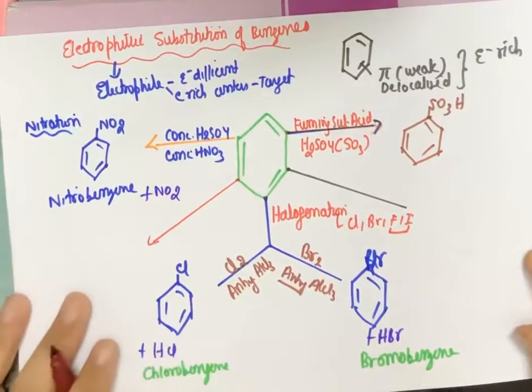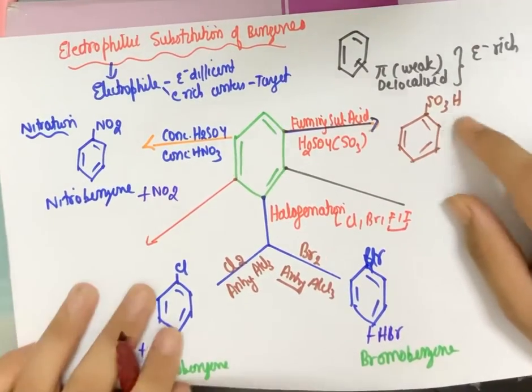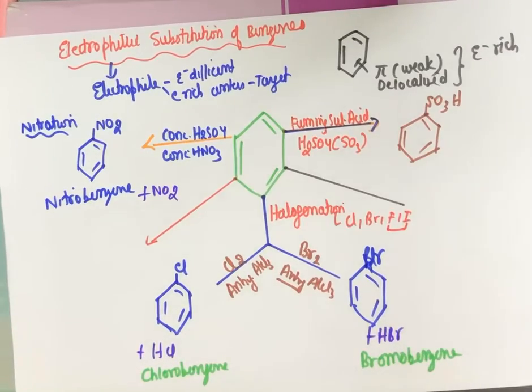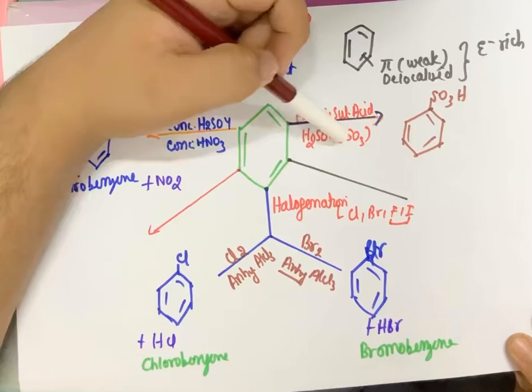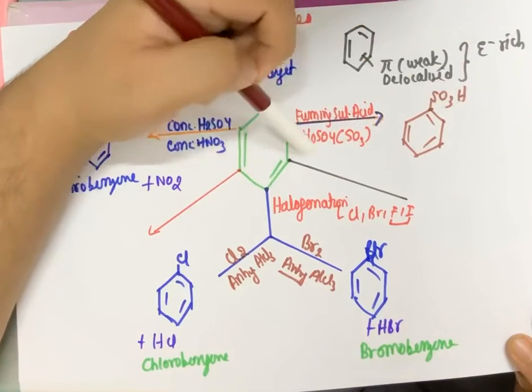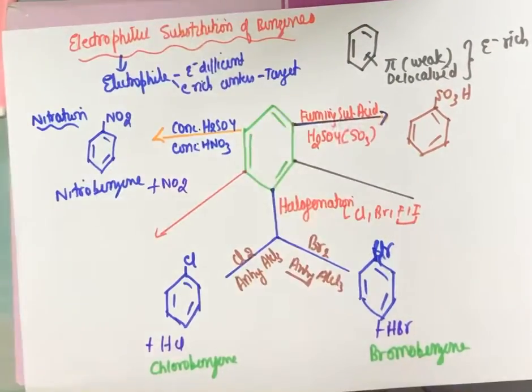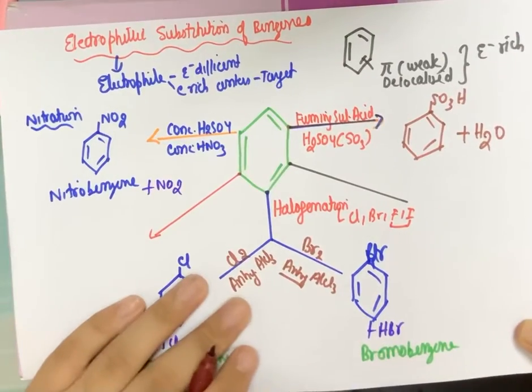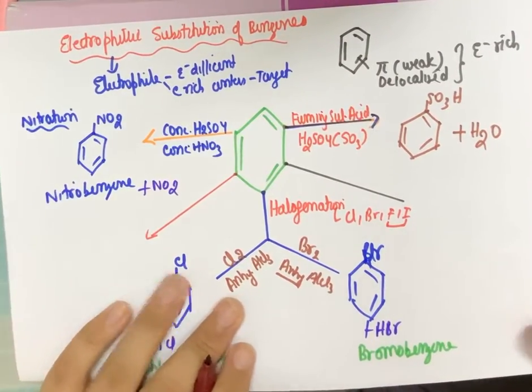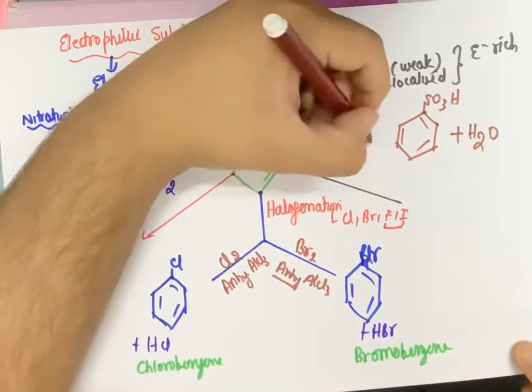SO3H. Okay. The sulfonic acid group has an SO3H group along with the benzene. Now what is the byproduct here? I have H2SO4, so I have got SO3, and I have got H. So what is the byproduct? Water. H2O is the byproduct. Fine. With heat.